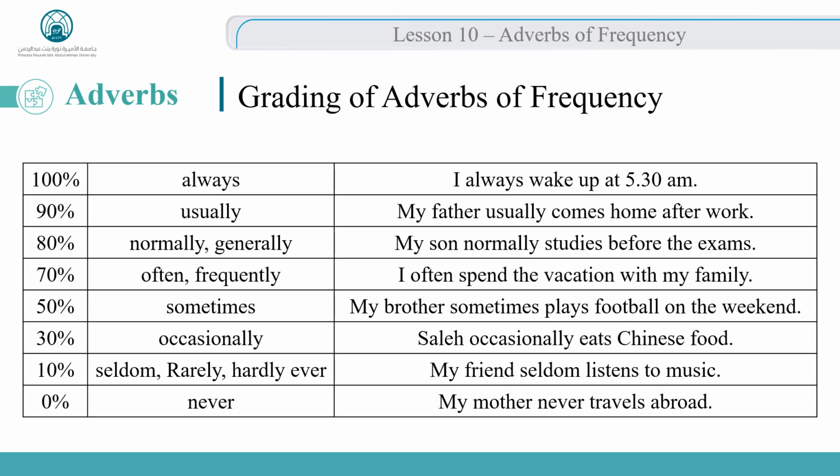When we look at this table, we will find that adverbs of frequency are graded from always, which constitutes 100% of frequency. It means that this action happens all the time, to never, which refers to 0% of frequency, which negates the occurrence of this action. Let's have a look. Always.